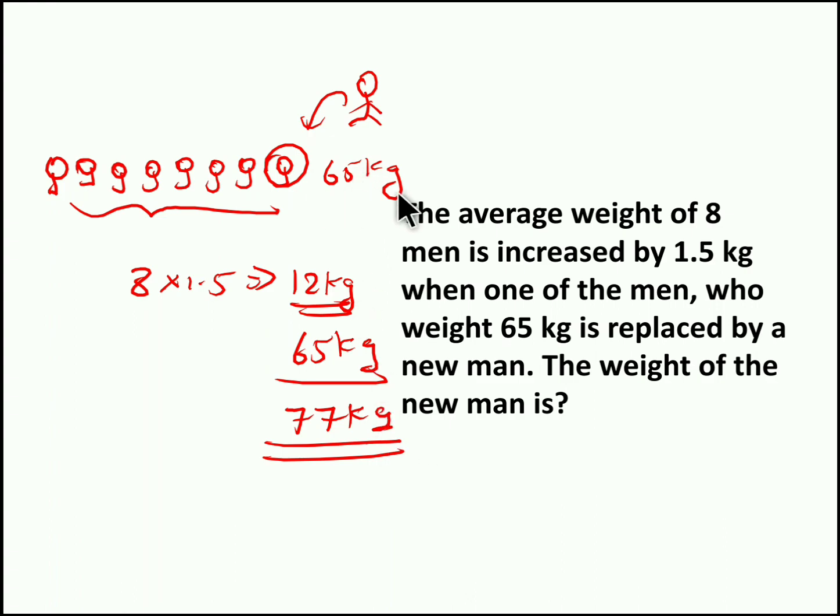If it is 65 kg, we don't have any change in the average. But if, instead of the 65 kg person, we put the 77 kg person, the average will be increased by 1.5 kg for every person. Hope you understood the point. Moving to question number 5.